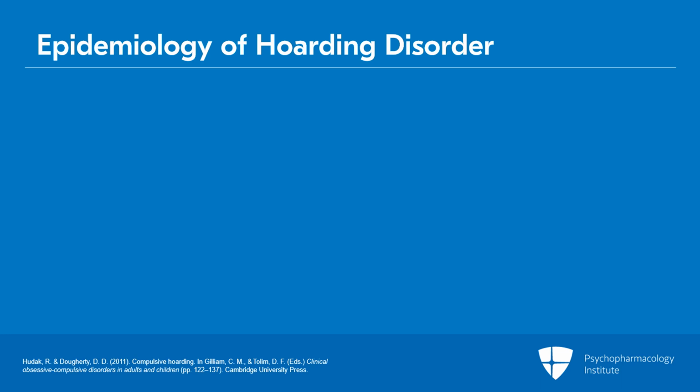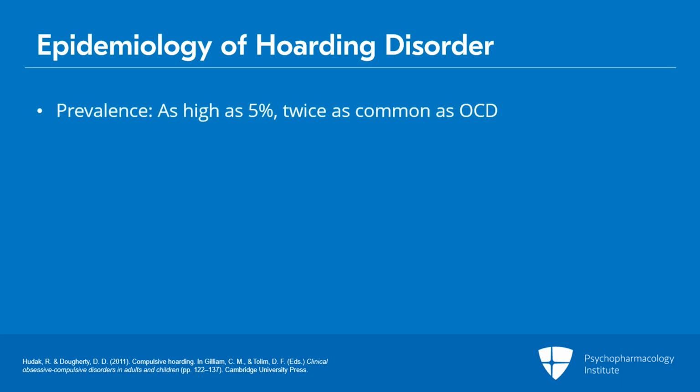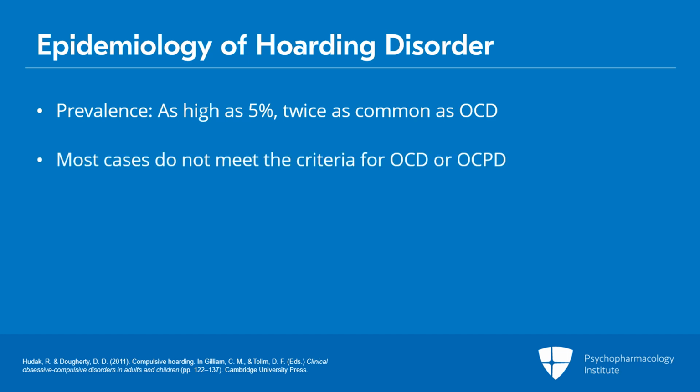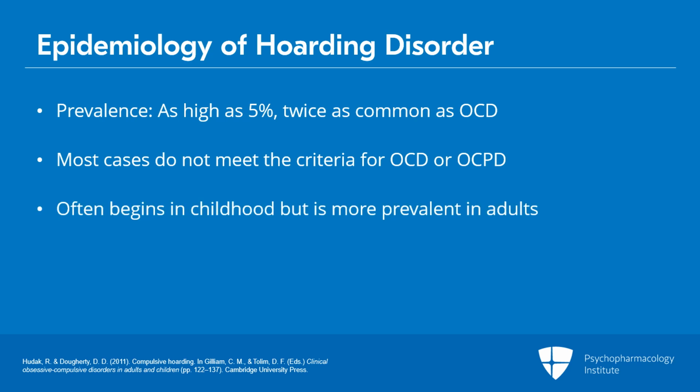Now, the epidemiology, the prevalence may be as high as 5% in this illness, which would make it twice as common as OCD. Most people with hoarding disorder do not meet criteria for OCD or obsessive compulsive personality disorder. As I said, there's no correlation between those three disorders. This often begins in childhood, but we don't see it in children because their parents will clean their rooms or force them to clean their rooms. So therefore, it's more prevalent in adults.